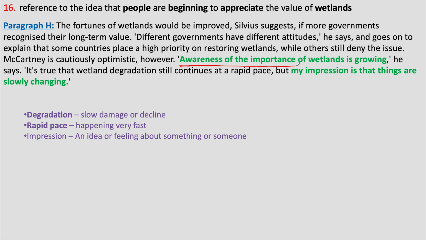Awareness of the importance means appreciation. So, what this is saying is that the appreciation of wetlands is growing. And then this person says, my impression is that things are slowly changing. So, slowly people are becoming more aware of the importance of wetlands and they are beginning to value wetlands.